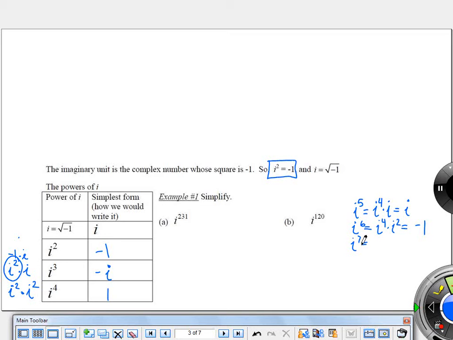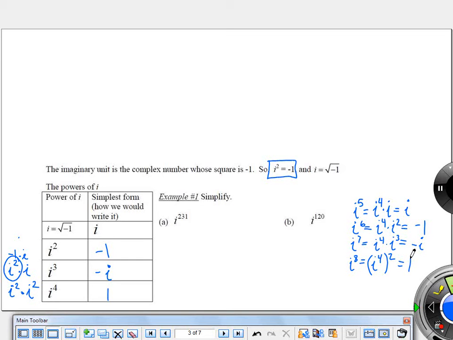So i to the seventh is like i to the fourth times i to the third, which is going to turn out to be what? -i. So i to the seventh is just like i to the third. All right, and then what about i to the eighth? It's going to be like i to the fourth times i to the fourth. I could just write it like this if I wanted, right? And it's going to equal 1.